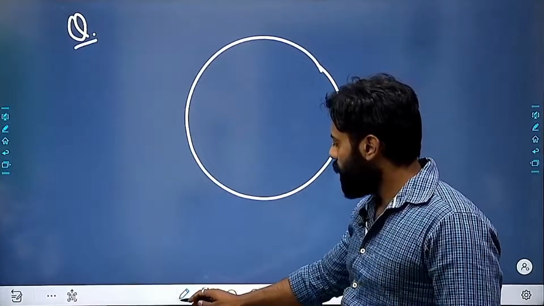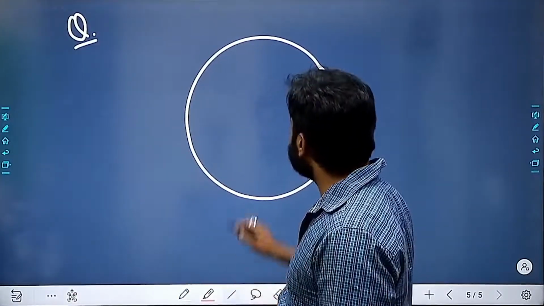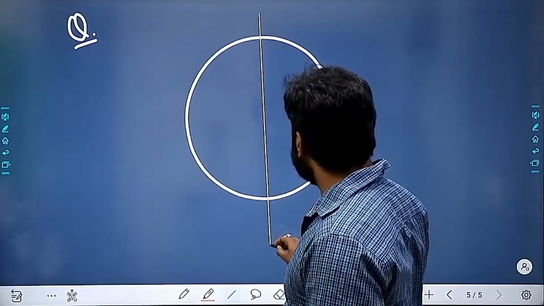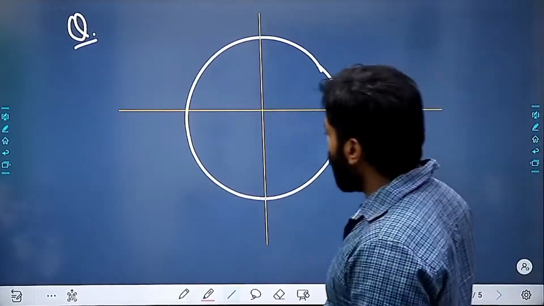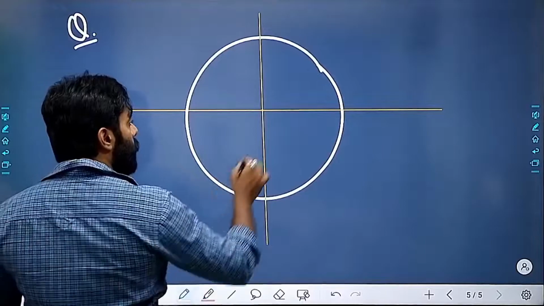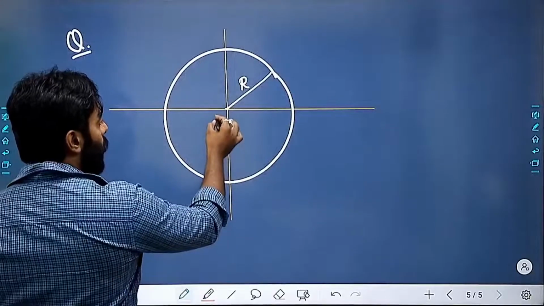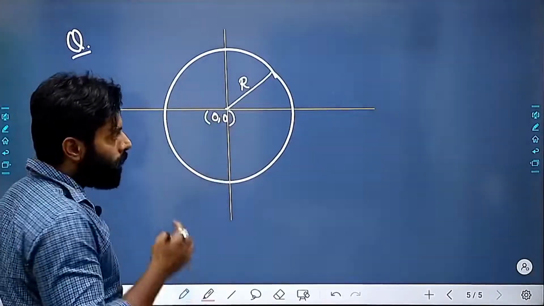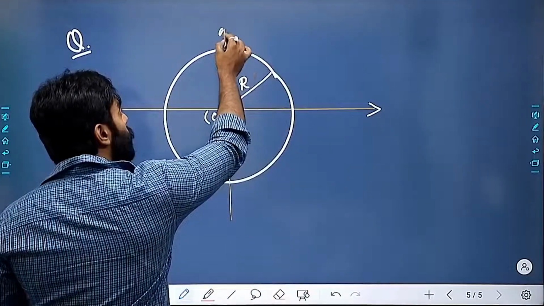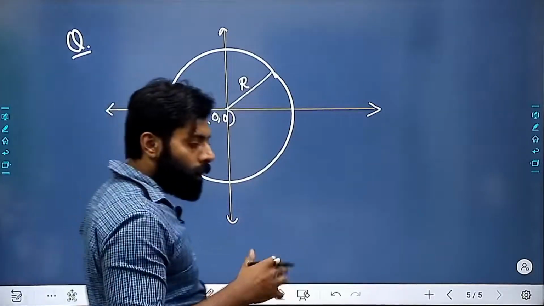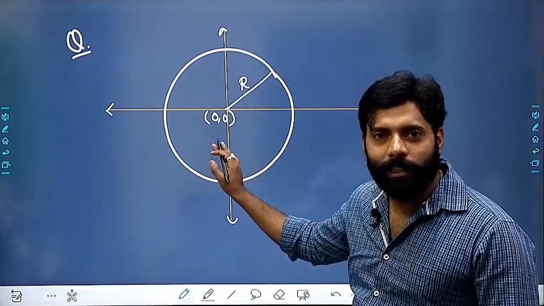Now, I have the coordinates. As you know, this circle has radius r. The coordinates of the center are 0, 0. If this body has a continuous, uniform density, then the center of mass will lie at the center only.